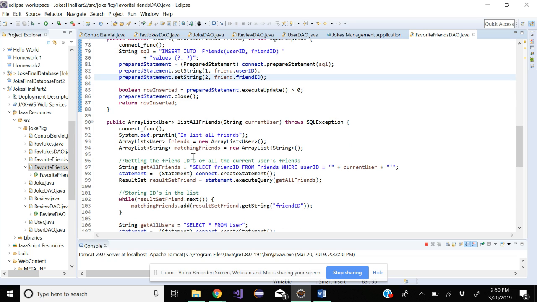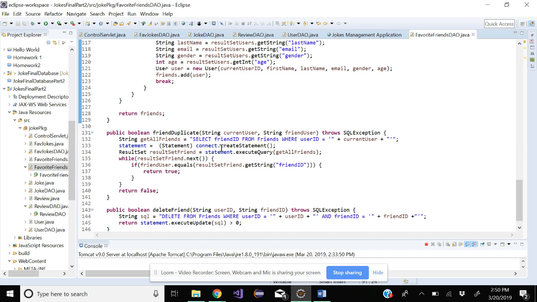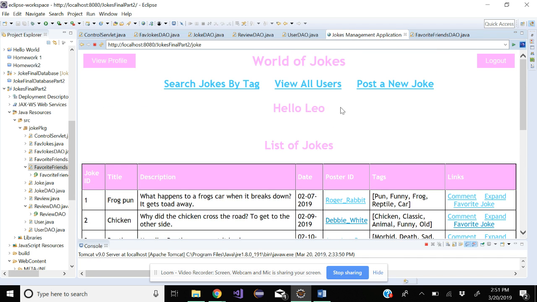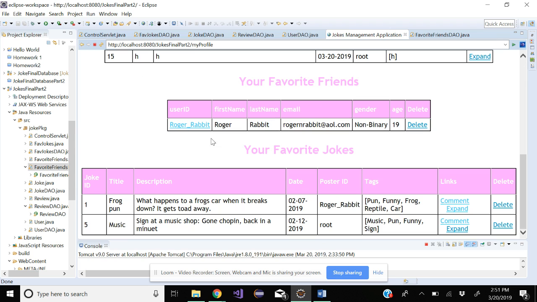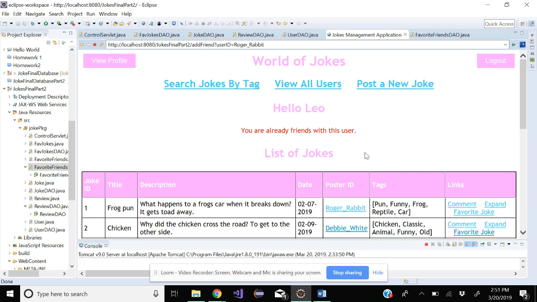And then I also have list all friends, which just lists all friends. And then I check for duplicates. That's the part I didn't show, but let's look at my friends now. So I have Roger Rabbit as a friend. If I try to favorite him again, it says you are already friends with this user.